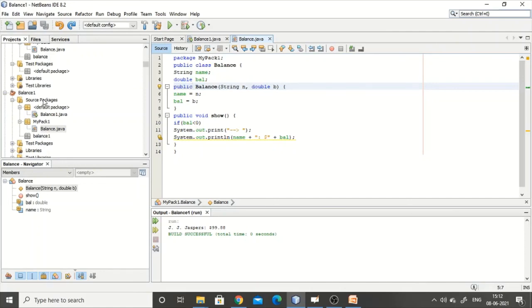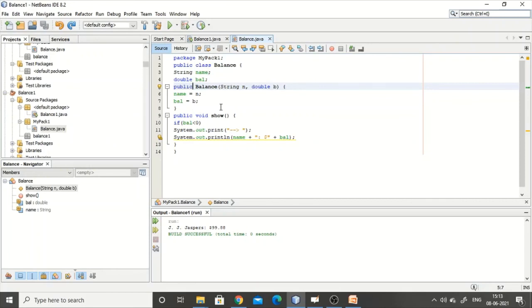So that's what I did. I created a project, and then the normal balance.java is created. I created a package, and within that package I defined this class. Now this entire package I imported over here. Since it is outside the package, it's better you mention everything as public. If you remove the public, obviously you will get the error.